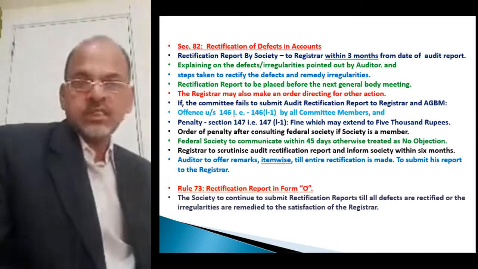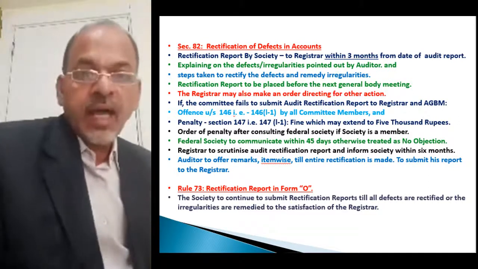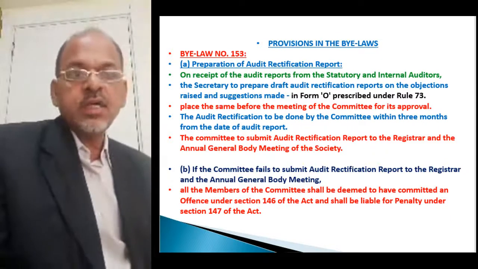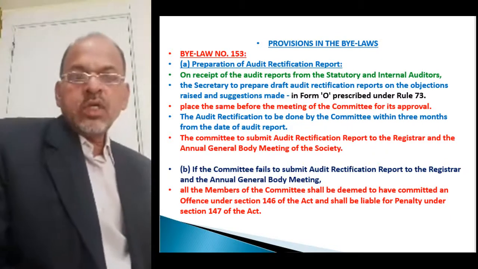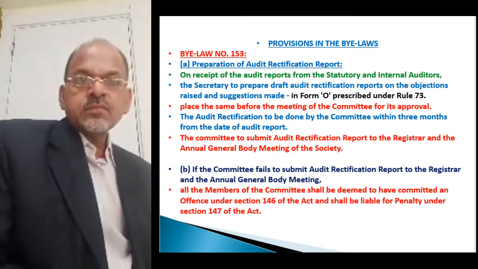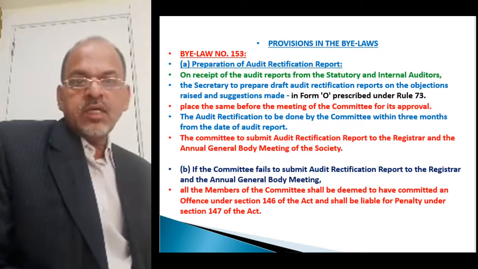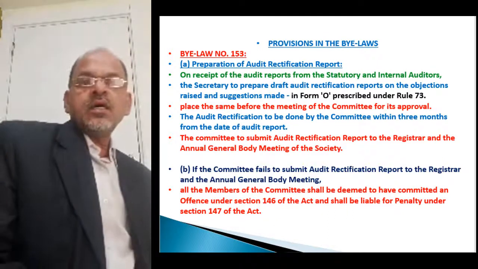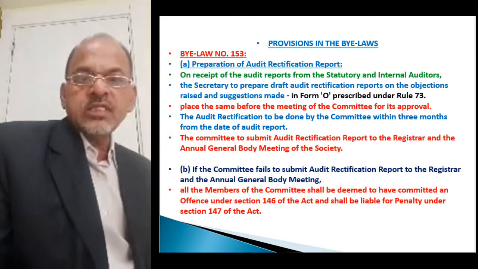Now what are the provisions under the bylaws with respect to the audit rectification report? Under bylaw number 153, sub bylaw A, that is bylaw 153A, there is a provision for preparation of the audit rectification report.